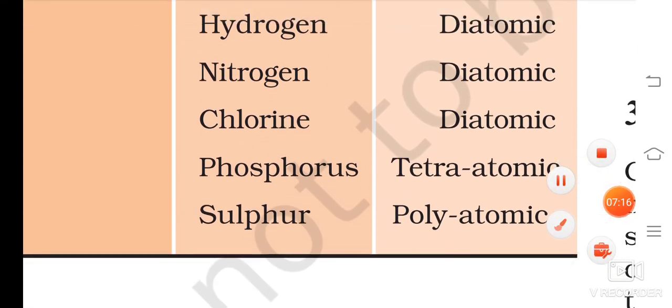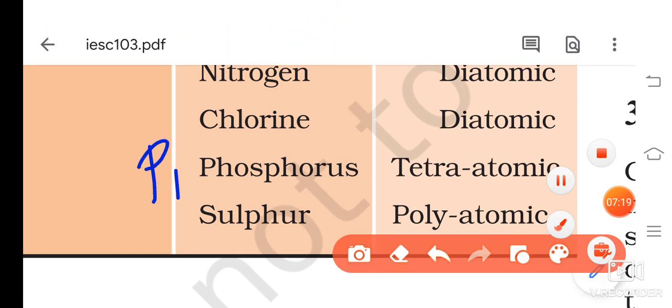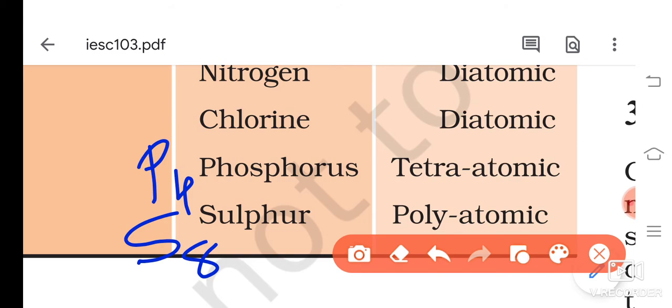phosphorus, write down P4. This is a molecular formula. We say phosphorus, only phosphorus. If we write P, then it will be an element. But if I write P4, it will be the molecule. Okay. And similarly, sulfur will be S8. Okay. Please write down nearby.